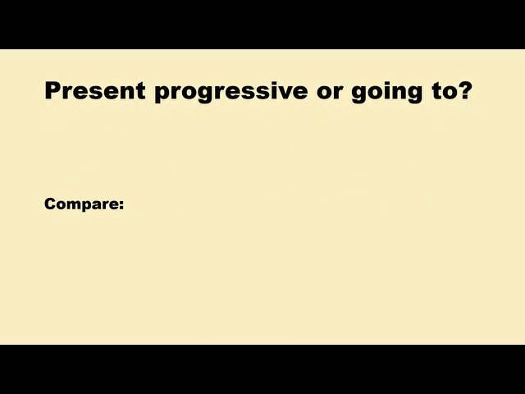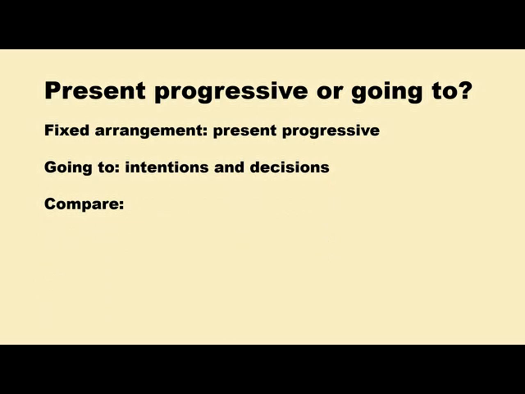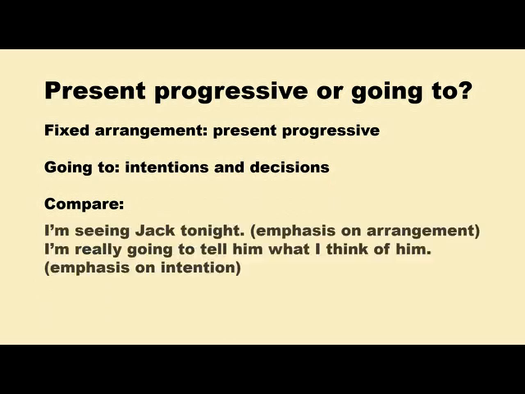We're going to compare present progressive and going to. So what are the differences? I have already mentioned one of the differences between present progressive or going to talk about future. We are going to talk about more differences. For example, we use present progressive for fixed arrangement as I already mentioned. We use going to for the intentions and decisions.